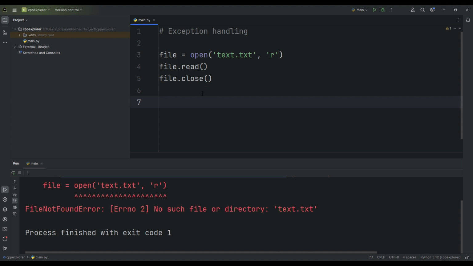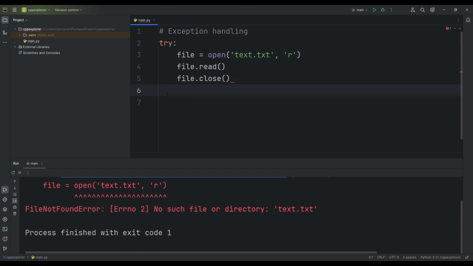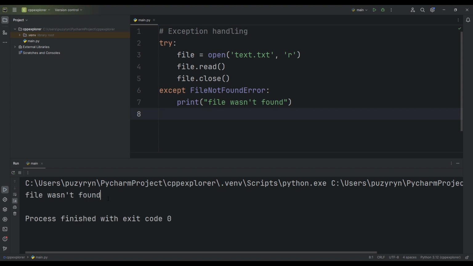Therefore, to handle this error, we will certainly use the try except block. For this, we write the keyword try, and in this block, we place our code. Also, we need to write except here, where we track such an error called file not found error. Let's print a message to the user that the file was not found. If I run this, it seems like everything handled correctly, but there is a small problem here.